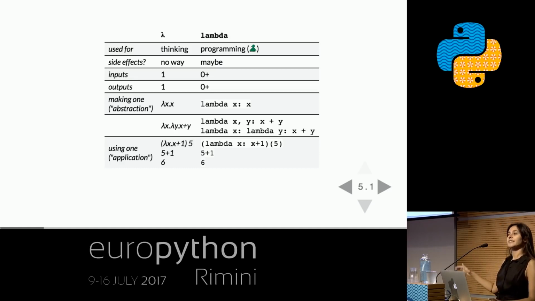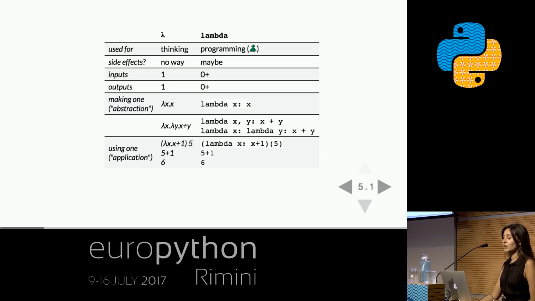Then you have a dot, which is like the colon in Python between lambda x and the body of the function, and the body comes to the right of the dot. So lambda x dot x is equivalent to, in Python, lambda x colon x. On board so far? Cool?